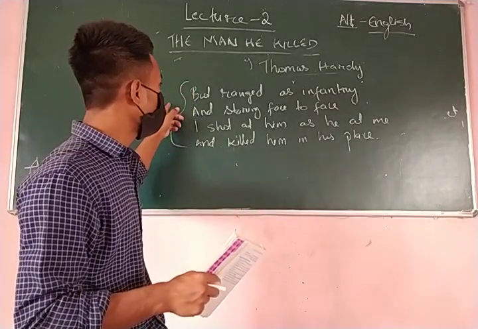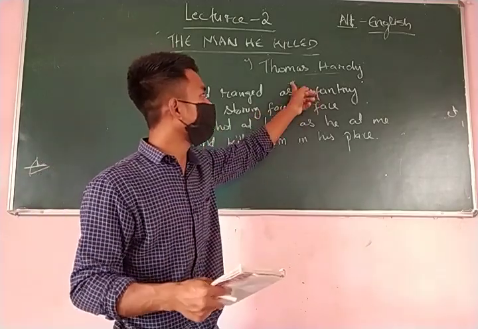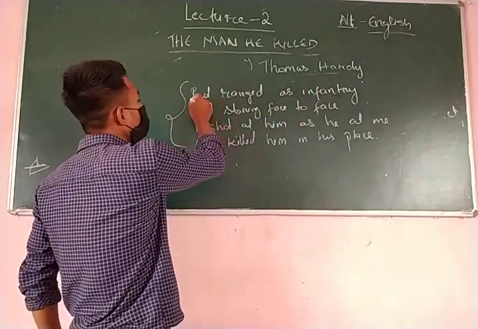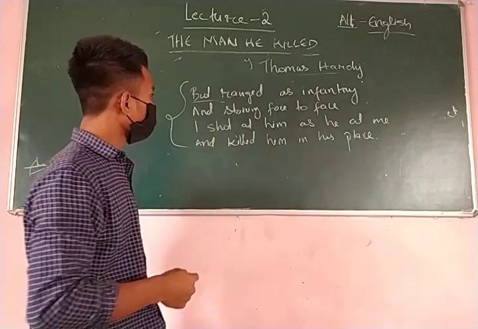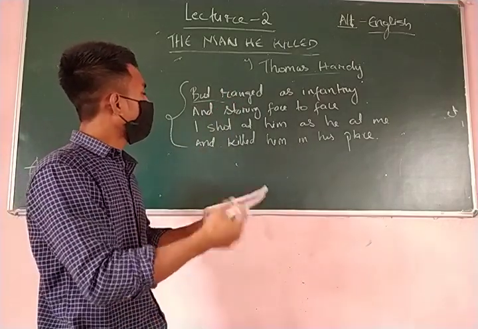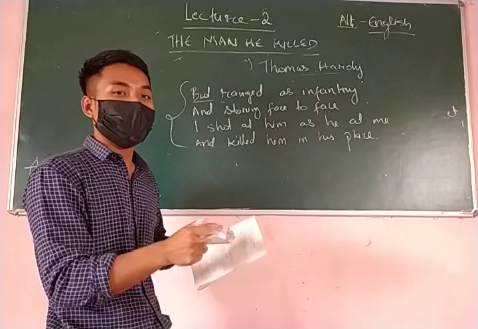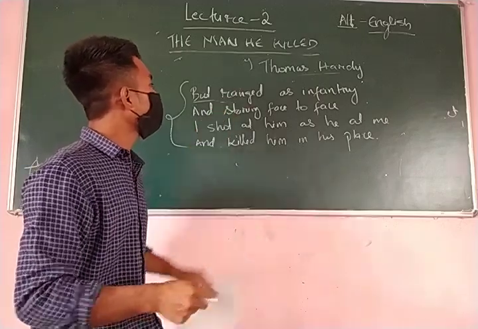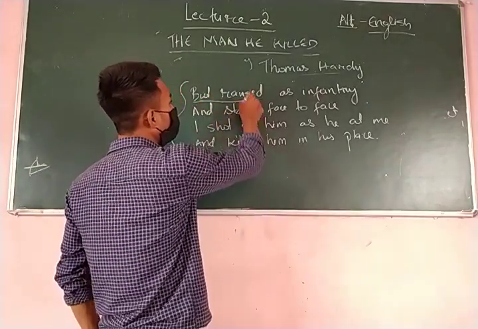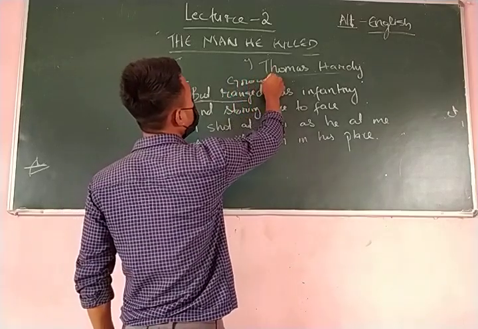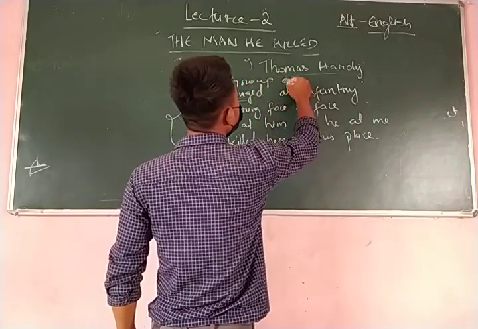And the second stanza, what does it say? But ranks as infantry. So, instead of going to an inn and enjoying the companionship of another, as he was born to be a soldier, he was already in a group. Ranks as infantry means a group of soldiers.